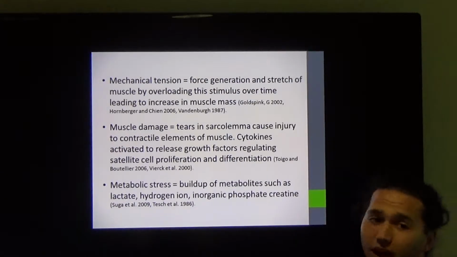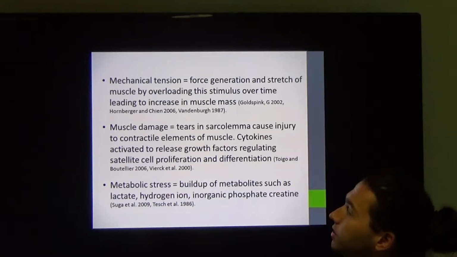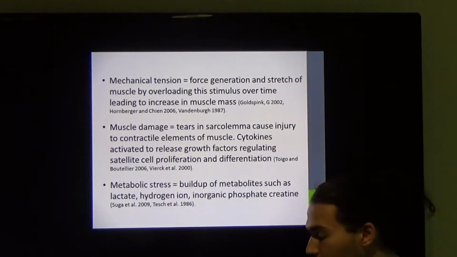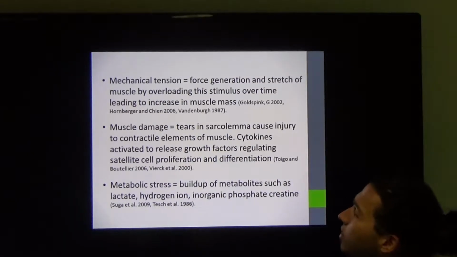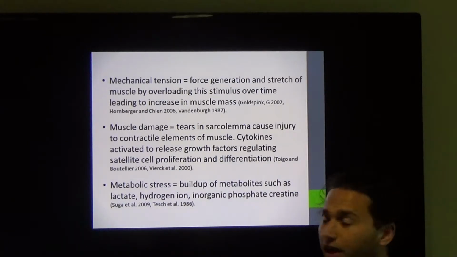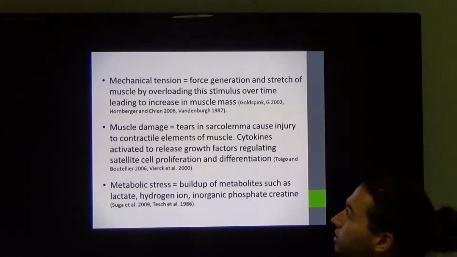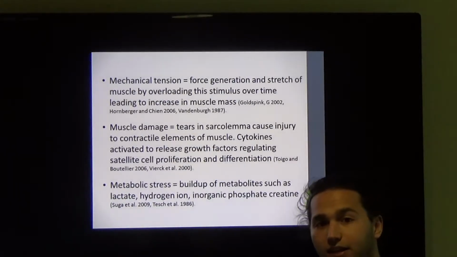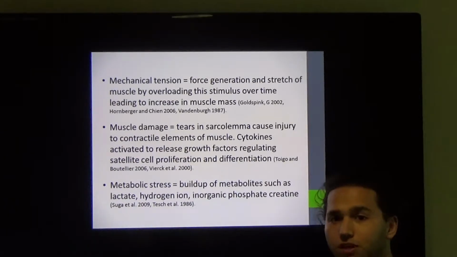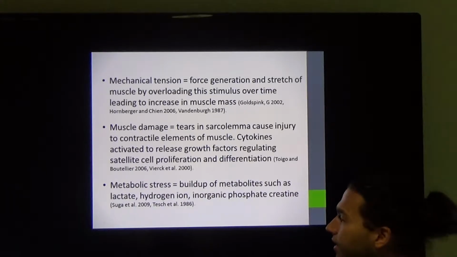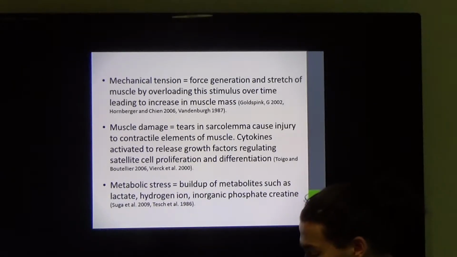Mechanical tension can be defined as the force generation and stretch of a muscle by overloading the stimulus over time, leading to an increase in muscle mass. Muscle damage is known as the tears in the sarcolemma, which cause injury to the contractile elements of the muscle, releasing cytokines which activate the release of growth factors, regulating satellite cell proliferation and differentiation. And metabolic stress can be defined as the buildup of metabolites such as lactate, hydrogen ion, inorganic phosphate, and creatine.